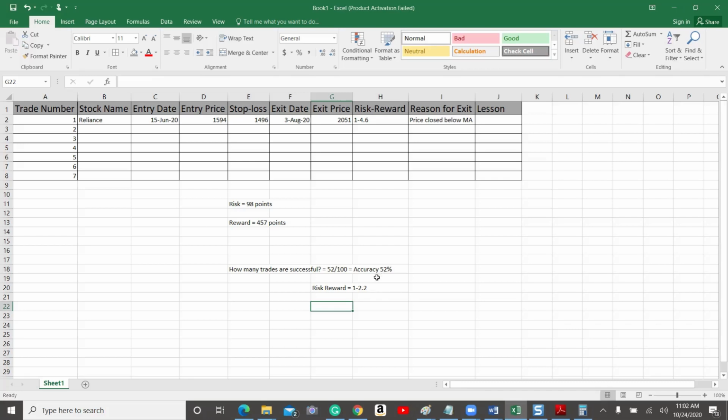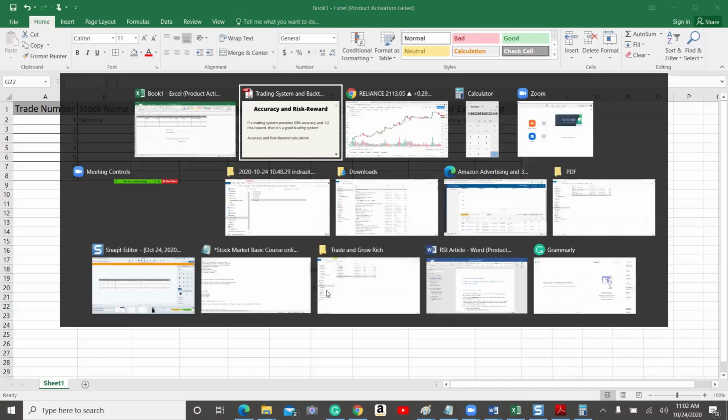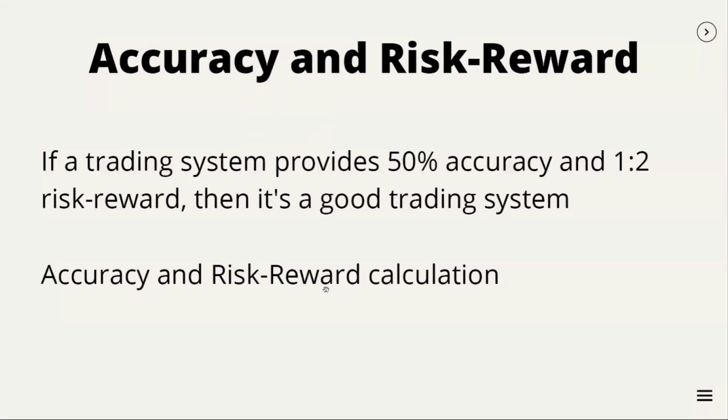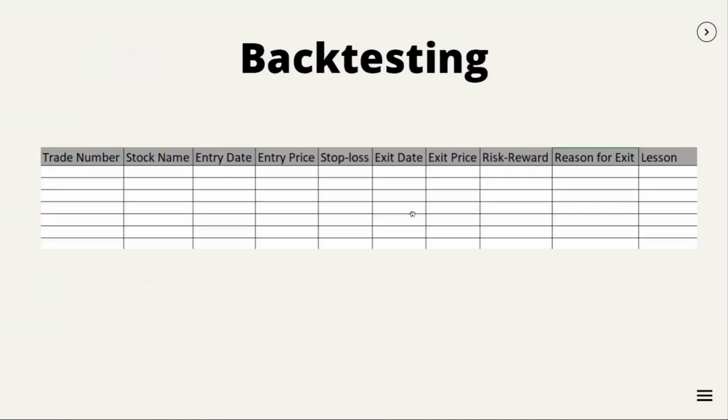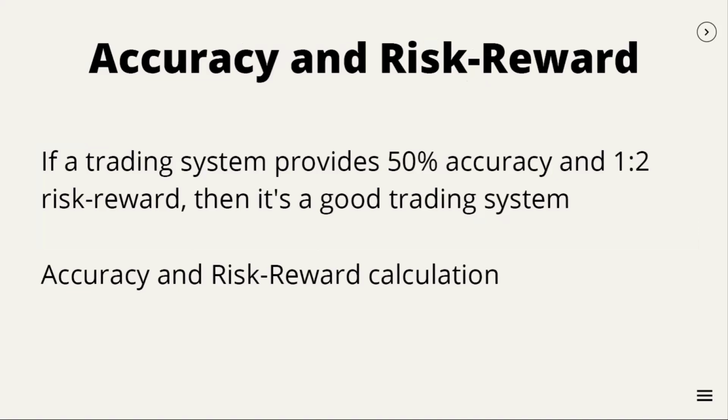So in that way, we can calculate the accuracy and risk reward. Even if you are already using a trading system, you can log your trades in this trading journal, for the next maybe 10 or 25 or 50 trades. You can calculate the accuracy and risk reward. That gives the performance of the particular trading system. So in this way, you can work on improving the performance of your trading system, or you can fine tune it. In that way, it will help your trading.